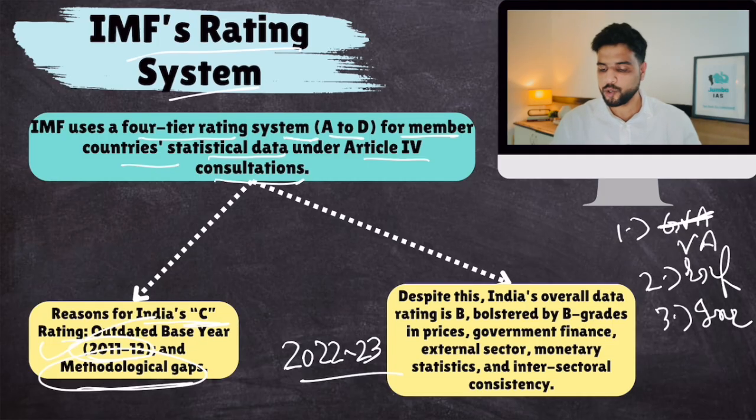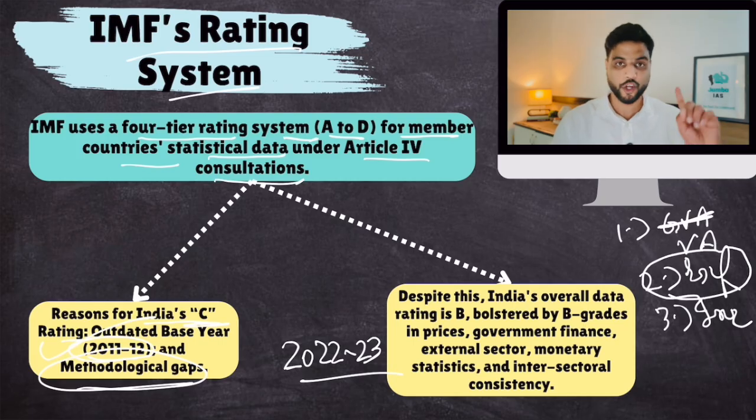IMF advises that you use expenditure method, but India uses activity method. Nonetheless, IMF says that there are certain methodological gaps, but the biggest problem is base year. You don't update your base year regularly for real GDP. Now, most of you know about base year, I'm guessing. If you don't, then just listen to this news. Be patient. When we cover economics lectures, you'll understand.